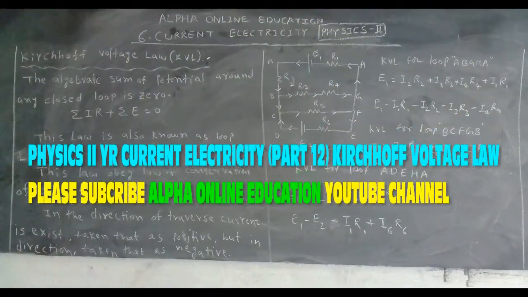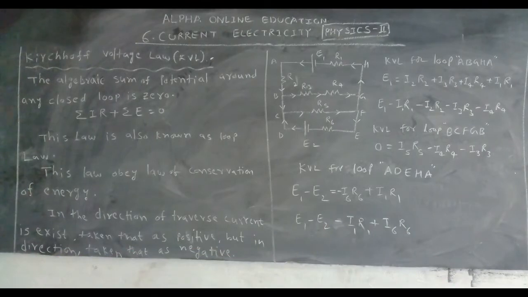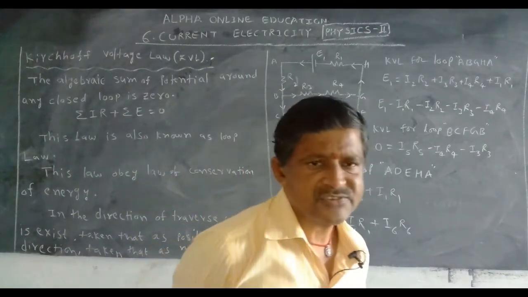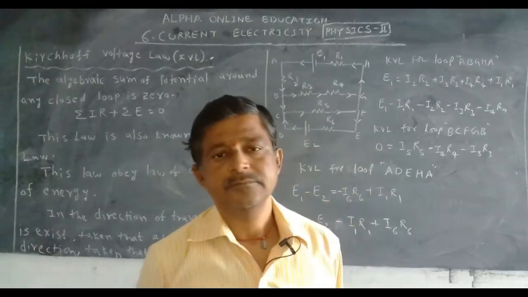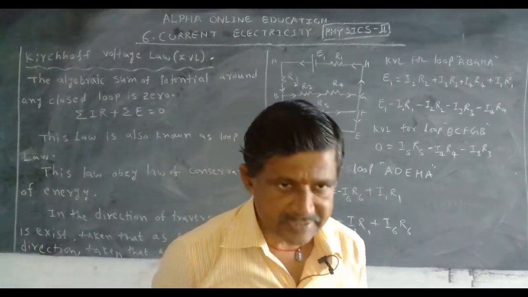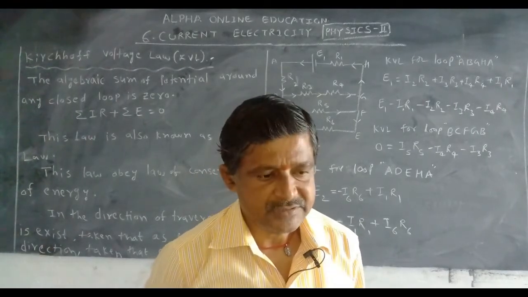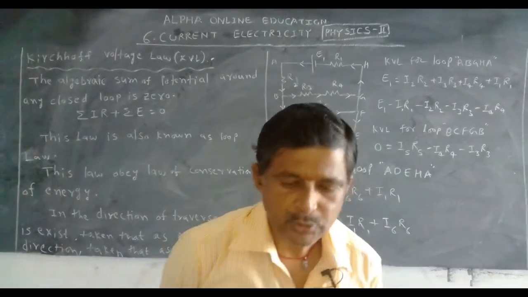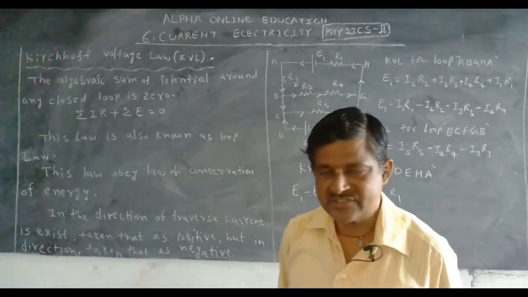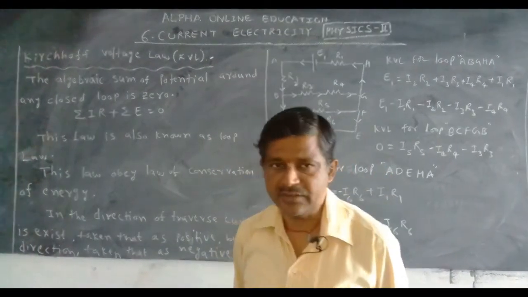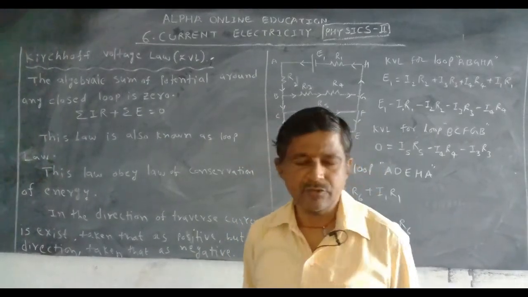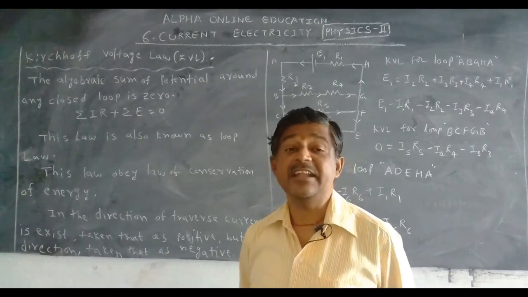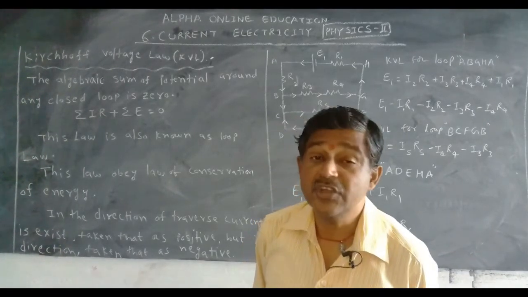Kirchhoff first law, that is Kirchhoff current law. Why are we studying Kirchhoff's laws? Ohm's law fails to explain the EMF and the current in a complex circuit. That's why Kirchhoff suggested two laws. In the last class we studied Kirchhoff first law, the current law. Now we want to discuss Kirchhoff second law, that is Kirchhoff voltage law.